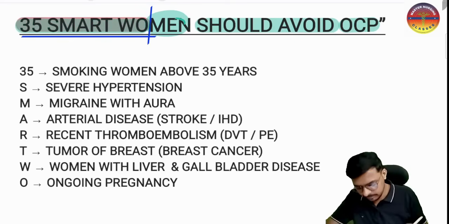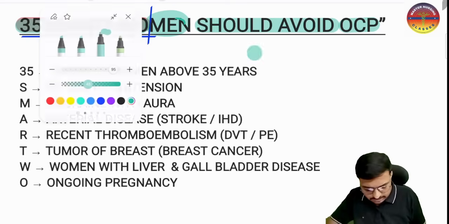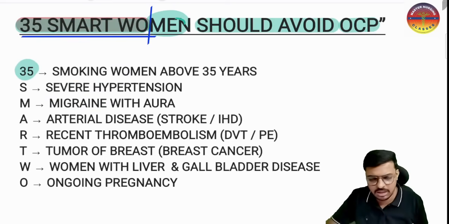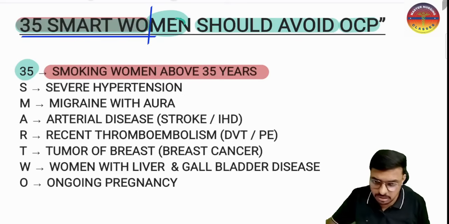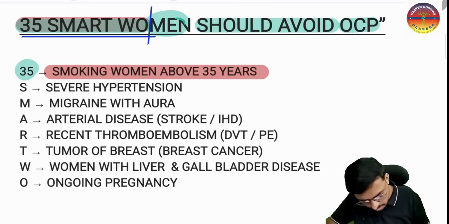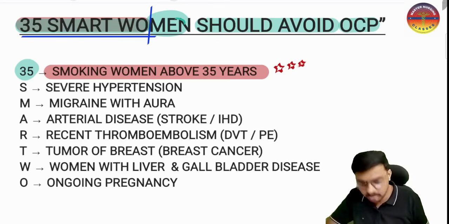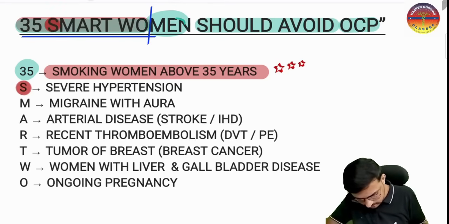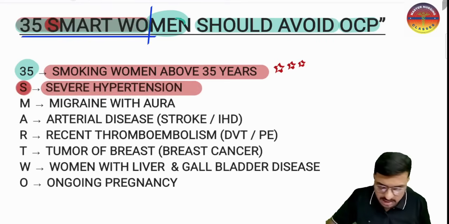So what does it mean, sir? This is the mnemonic you have to understand. The 35 means that if a woman is smoking and her age is more than 35 years, this is an absolute contraindication. So a smoking woman above 35 years is an absolute contraindication of the OCP. Very important, you have to remember. And what is the S? S stands for severe hypertension, so here also the OCP is absolutely contraindicated.